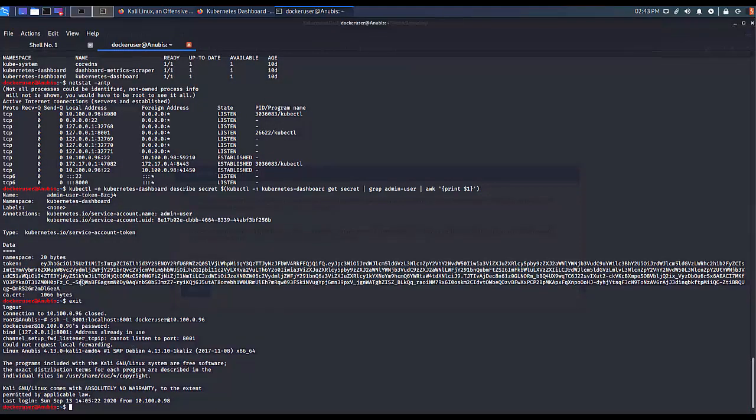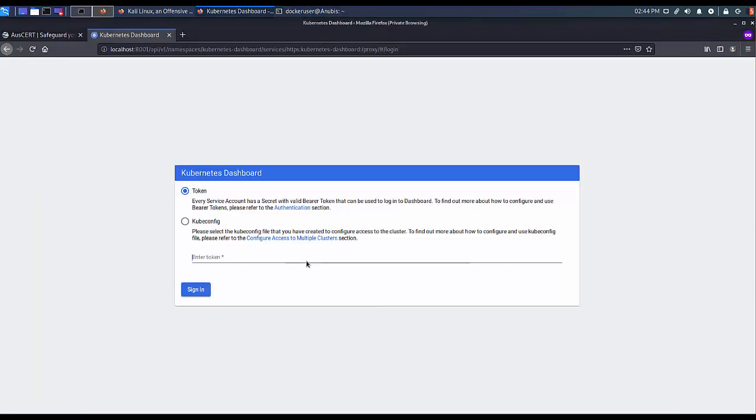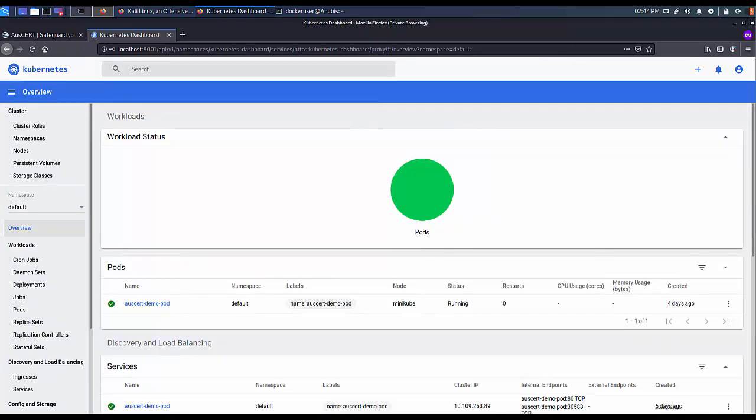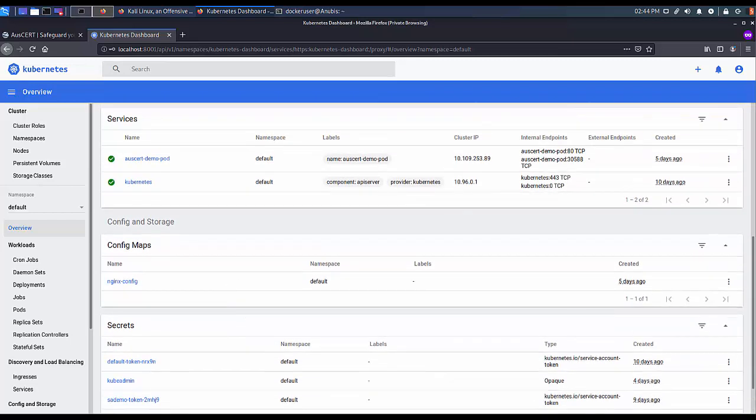We can now log in with that JWT token that we've just extracted. And the attacker gets into the Kubernetes dashboard. They can see all the cluster information that we've previously seen. And yeah, that's it. Let's get back to the slides.